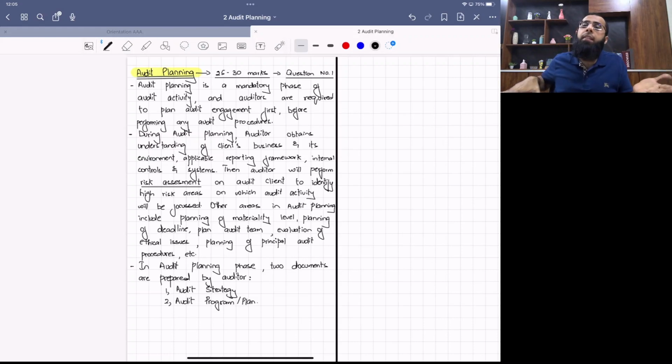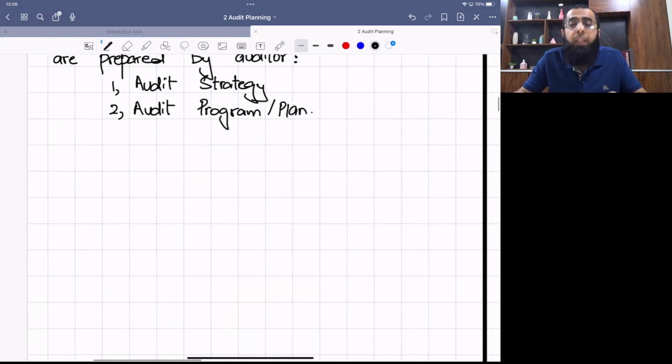Now, once the planning is done, see, this is the reason why the audit starts 3 months before the year end. The auditor is there to audit your year end of 31st December, for example. So the audit activity starts on 1st October. The auditor starts his planning so that when he gets the final version of the financials, he just starts doing his work in detail. So he has to make sure that he has planned things properly so that the later audit is done with quality.